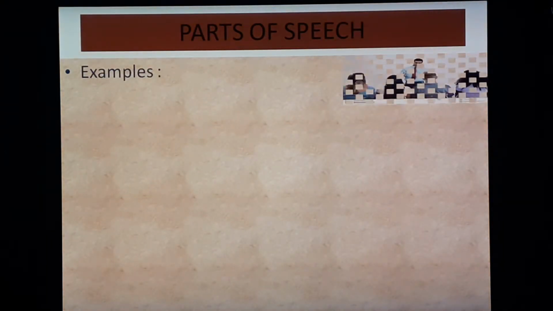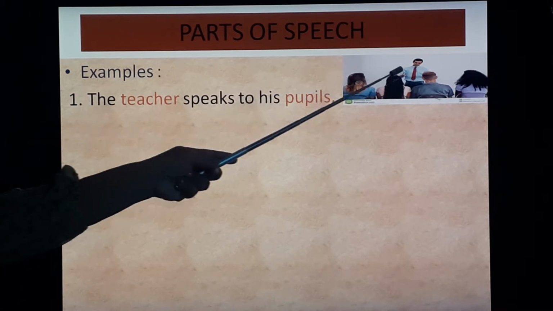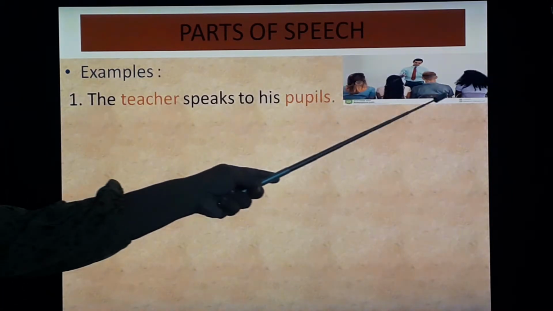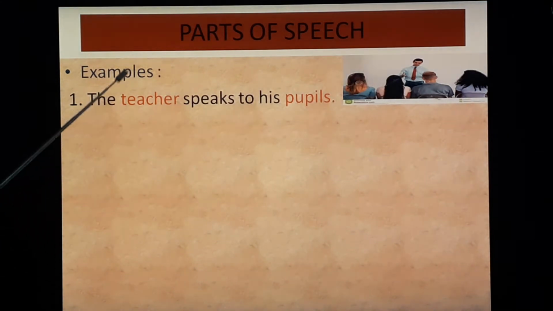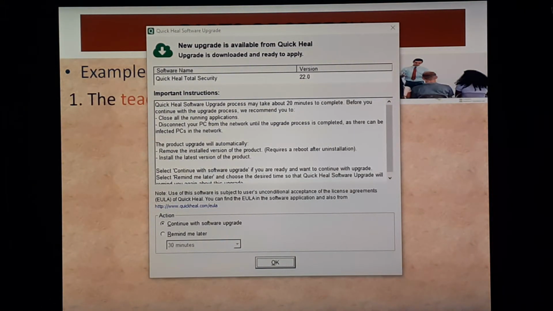Let's see examples. The teacher speaks to his pupils. Here highlighted words are nouns. Right? What is the definition of noun? The name of person, place, animal or thing. So teacher and pupils, these are persons.